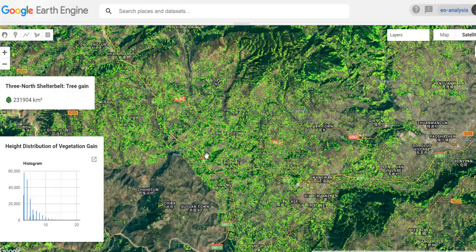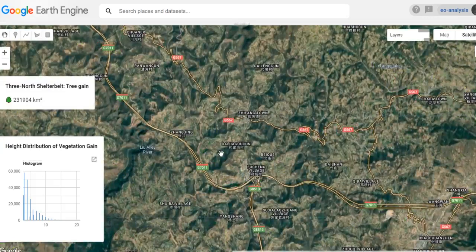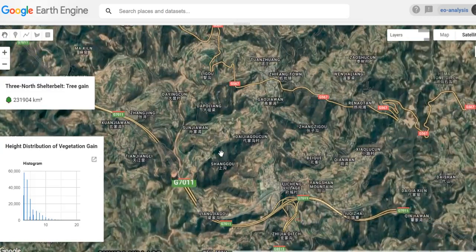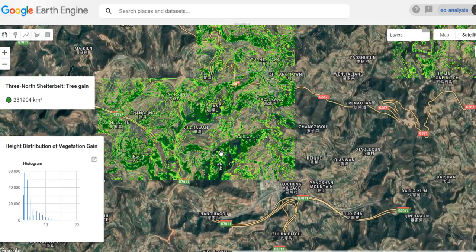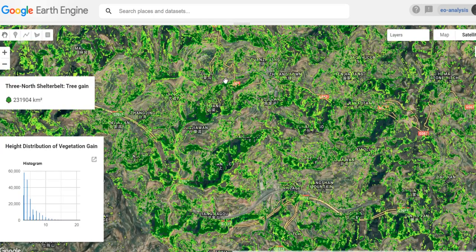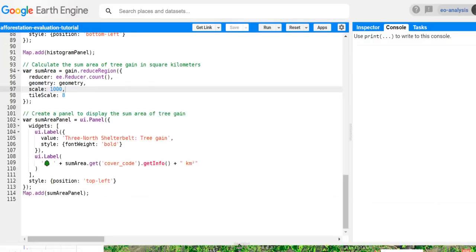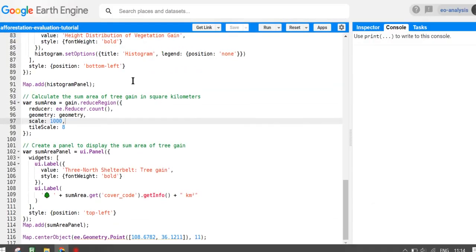So yeah, let's have a look at the final result, and we will do it step by step on Google Earth Engine together to see how we can achieve this map. So let's go to the code.